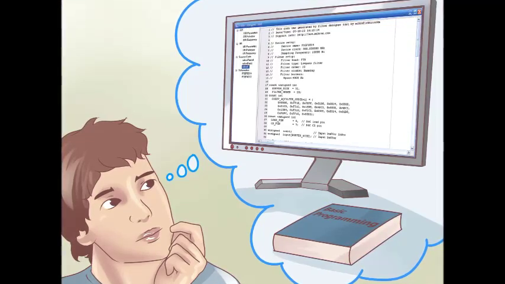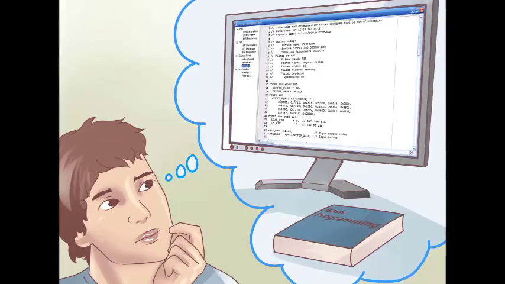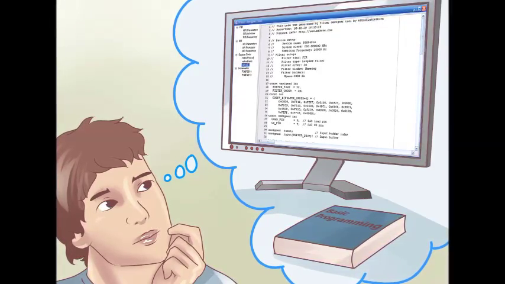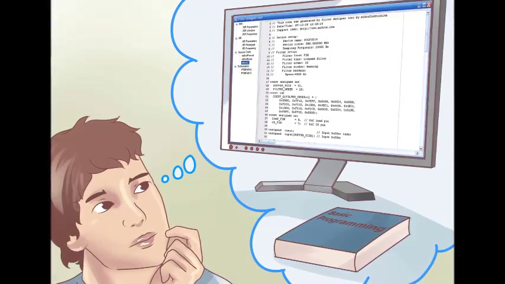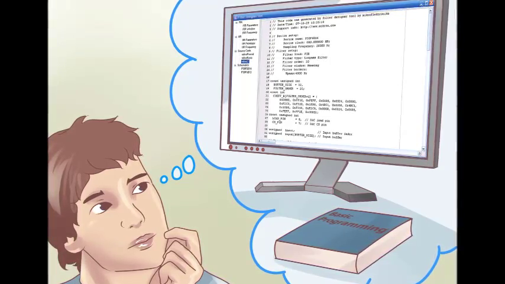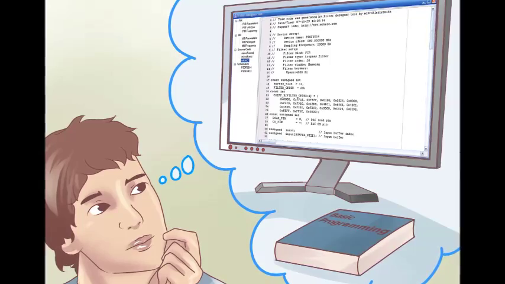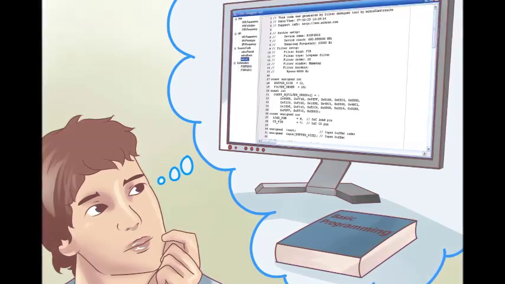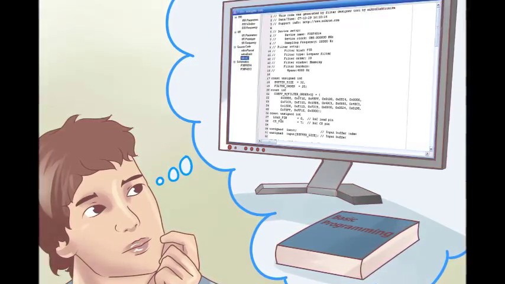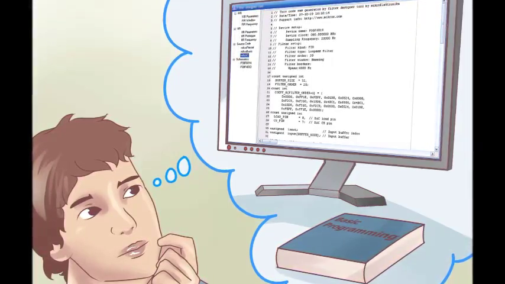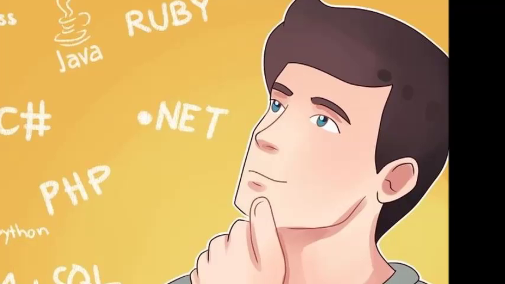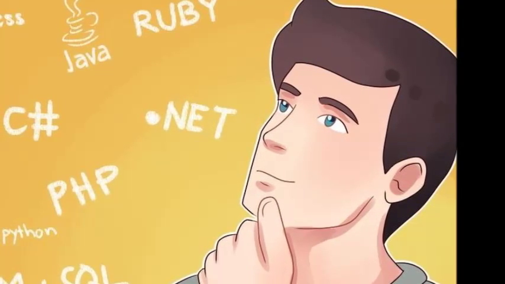Learn another language. Once you start actively programming in your first language, you may want to learn a second one. You'll get the most out of learning a second programming language if you pick one that uses a radically different paradigm than the one you started with. For instance, if you started in Scheme, you might try learning C or Java next. If you started in Java, you could learn Perl or Python.